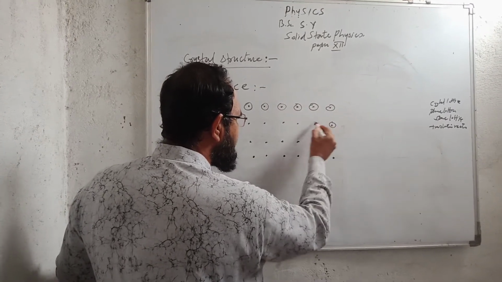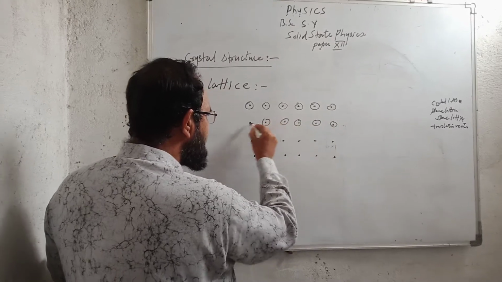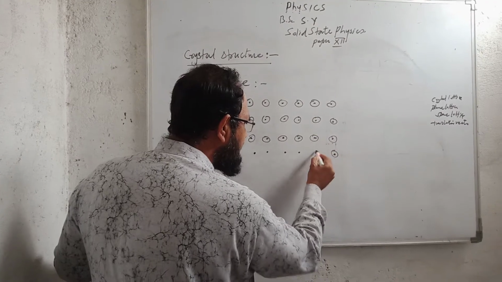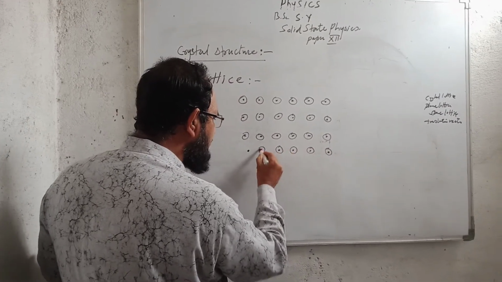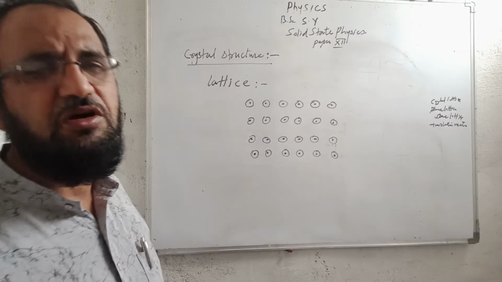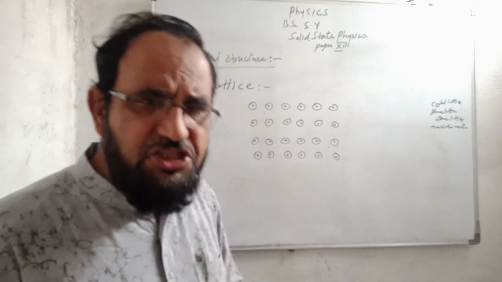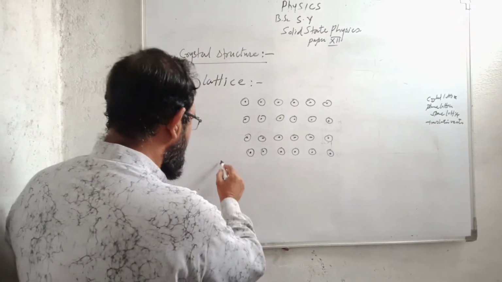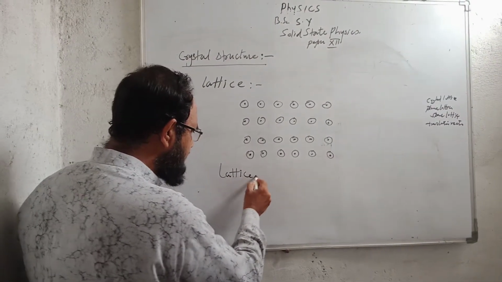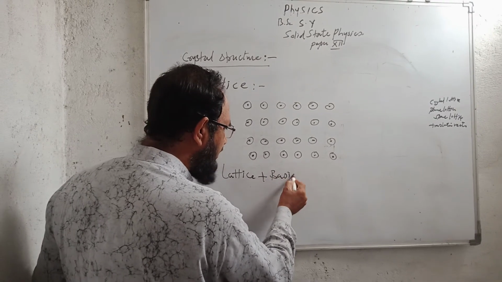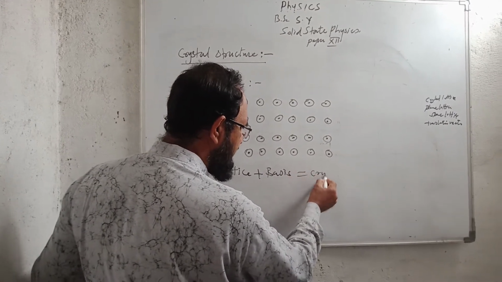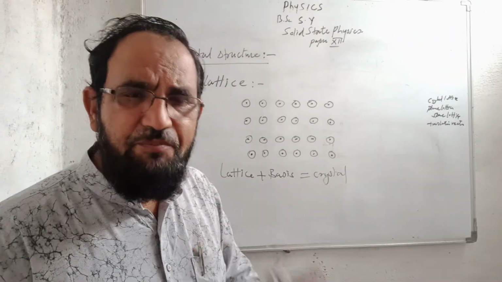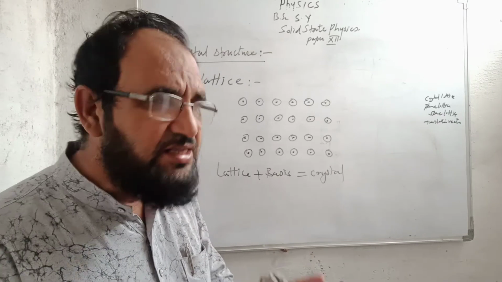So the atoms or the group of the atoms or the molecules occupy each lattice point, and lattice plus basis combine to form the crystal structure. A lattice and a basis combinedly form a crystal.